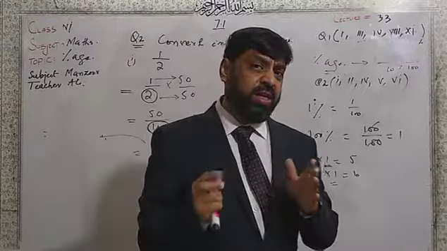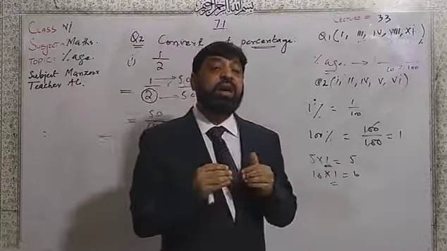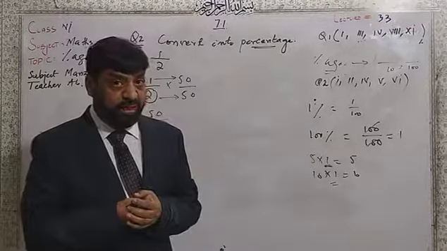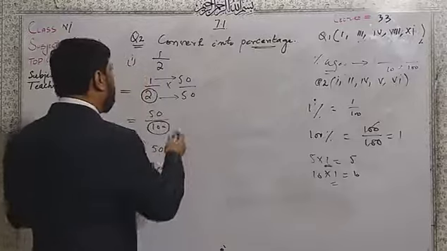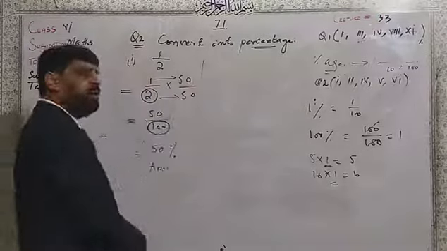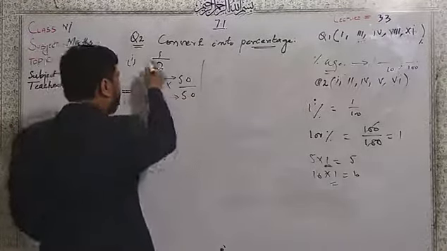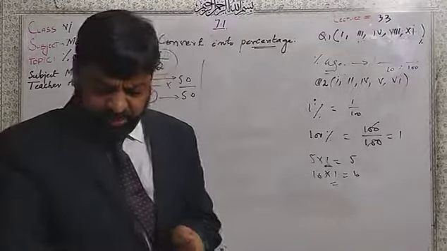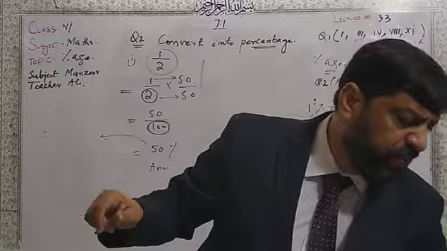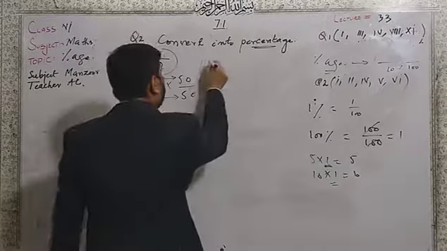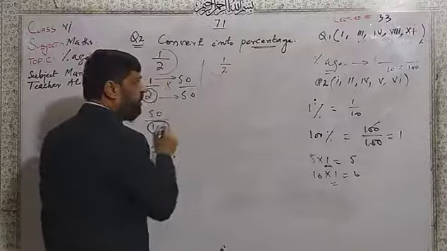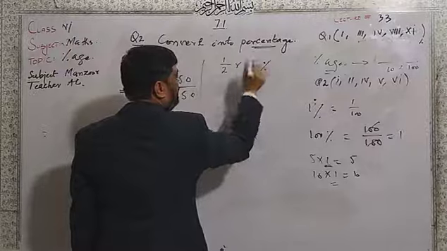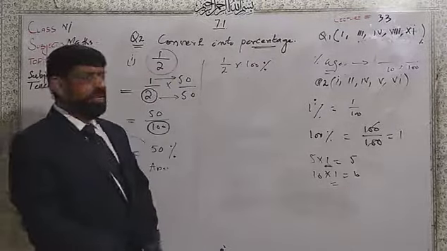Sometimes we are thinking which number multiplied by the given digit makes 100. Then you have another option also. Suppose the same sum: we will multiply this 1 over 2 directly by 100%.